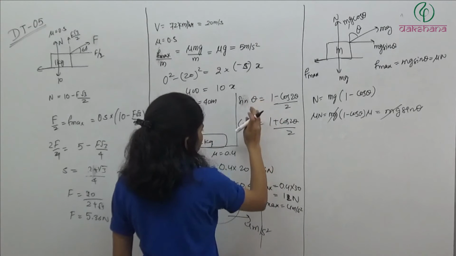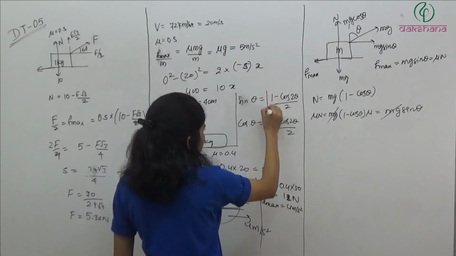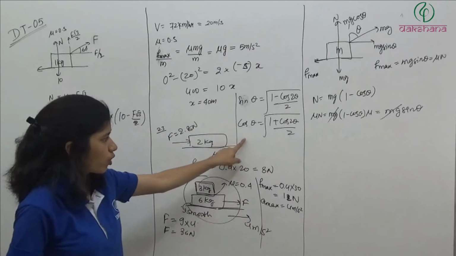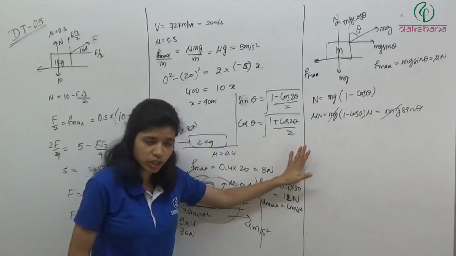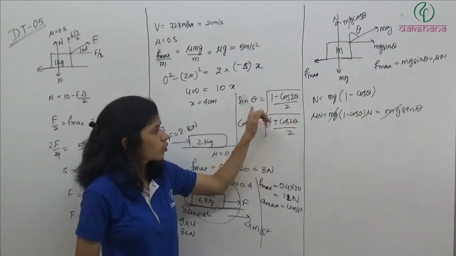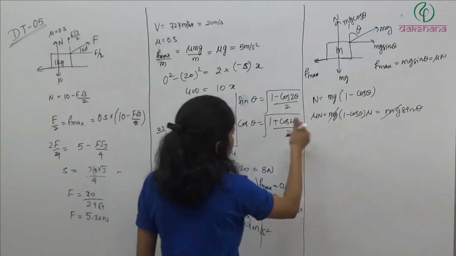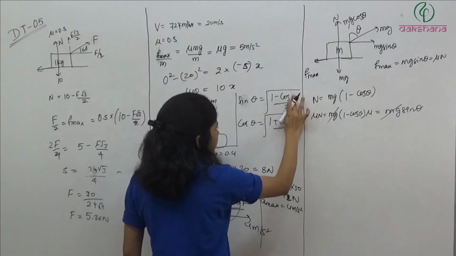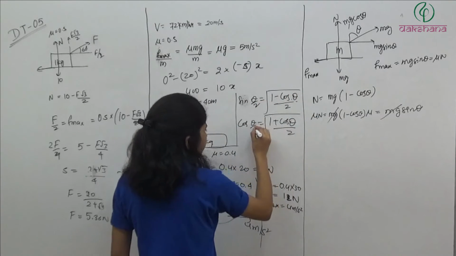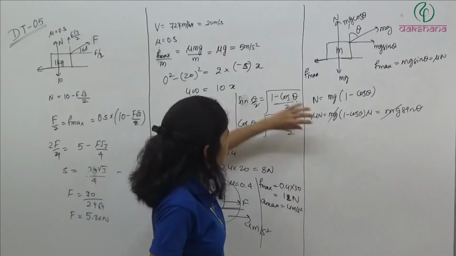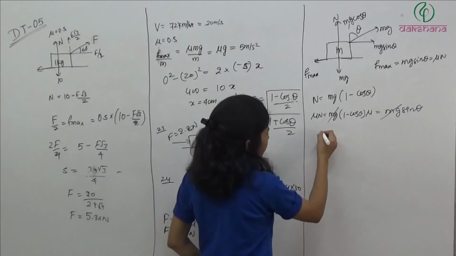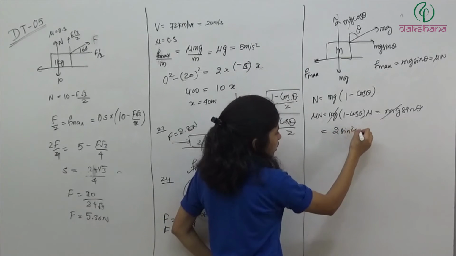Or if you want to write it like this, root of 1 plus cos 2 theta by 2 is equal to cos theta, and root of 1 minus cos 2 theta by 2 is equal to sin theta. So 1 minus cos theta, if you replace theta here, it becomes theta by 2. So 1 minus cos theta is this. Take it here, sin square and 2, so it will be 2 sin square theta by 2.